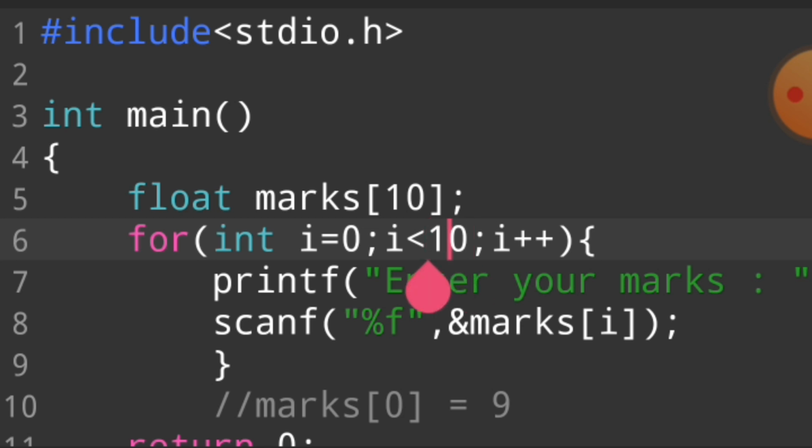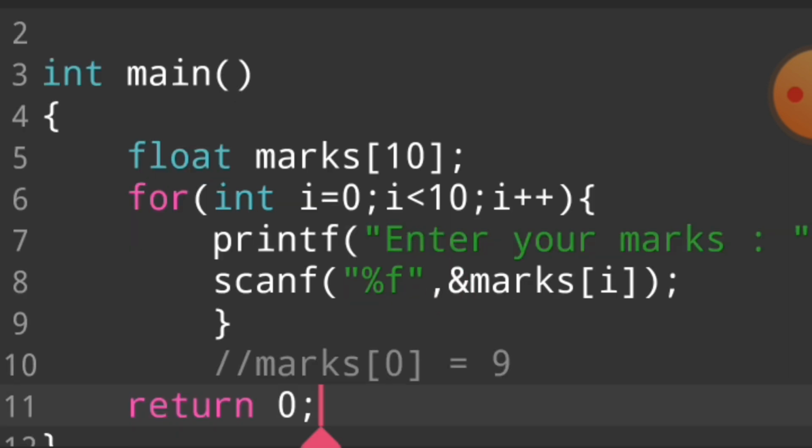See this program, try to run this program in your copy, and I hope you understand this topic in the best way. And again, I say one thing: with the help of this loop we take marks from the user. If I want to print these marks, we want to write in this area again using a for loop.